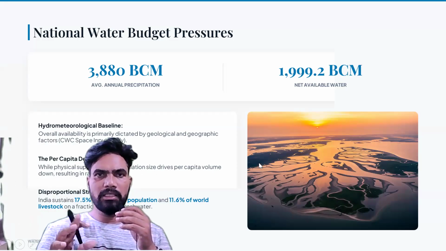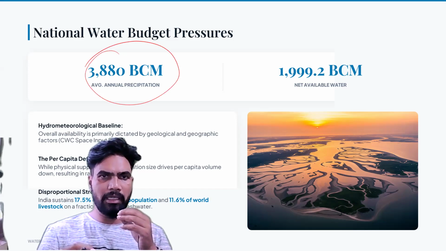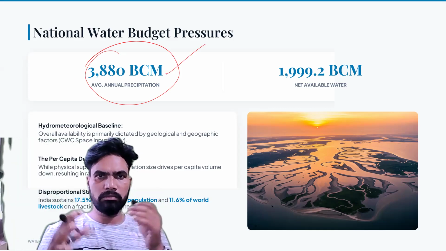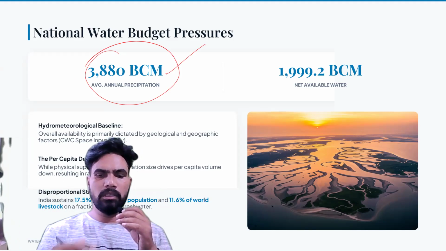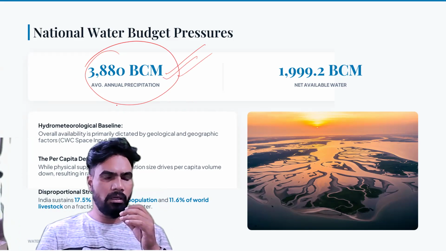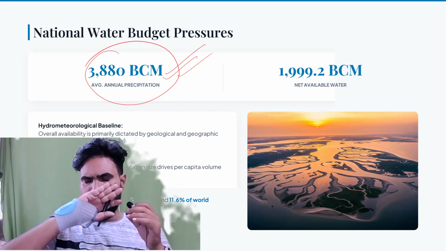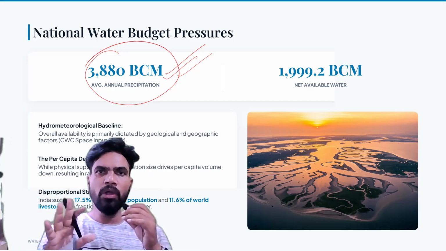See, first we will try and understand the water scenario in our country, the status of water. Annual average precipitation in our country is 3,880 BCM. BCM is billion cubic meter. This is how we measure water quantity. Average annual rainfall in our country is 3,880 BCM. Roughly, it's close to 4,000 BCM. You can remember it like that.